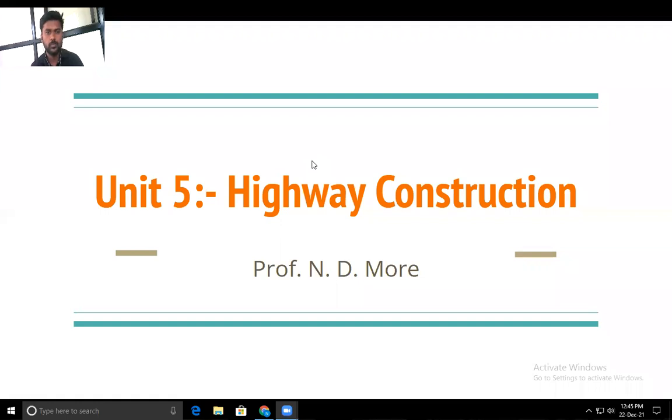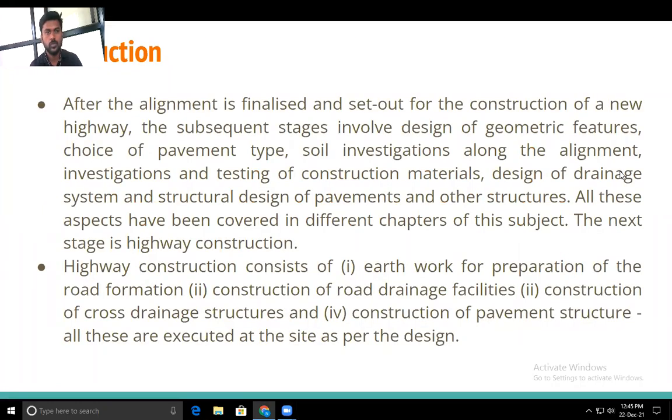Good afternoon all. Today we are starting a new chapter. That is highway construction. Okay. So before starting, we will see some introduction about the chapter.